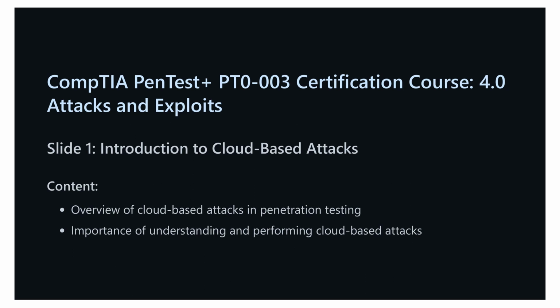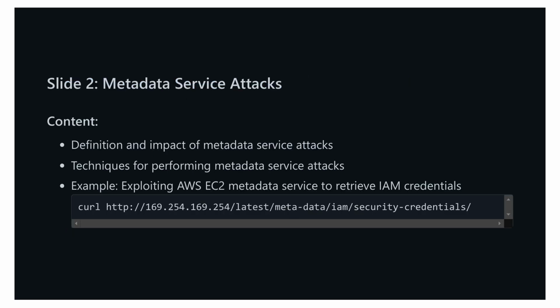This can be done using a simple curl command, curl http://169.254.169.254/latest/meta-data/iam/security-credentials/. We'll look at how this command can be used to access critical security credentials, making it clear why protecting against these kinds of attacks is vital. On the previous slide, we introduced the concept and importance of cloud-based attacks within the scope of penetration testing. Understanding these attacks is crucial for evaluating the security posture of cloud environments.